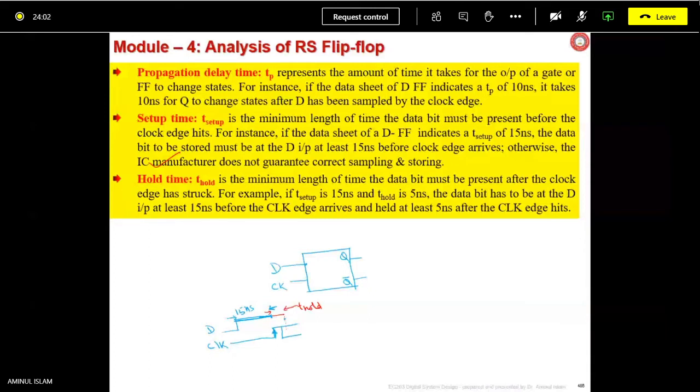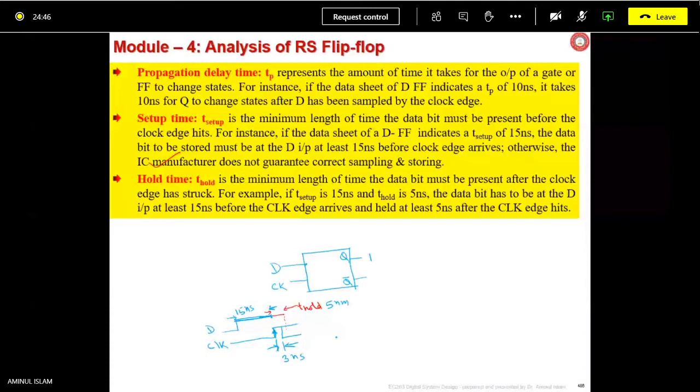That means the clock pulse from low to high is, suppose, 3 nanoseconds. The clock pulse applied here is only for 3 nanoseconds. So in this case, what will happen? The IC manufacturer doesn't guarantee that your Q will be high, which it should be here because we have applied D high. Is it understood, Busra? Yes, sir. Pratham? Yes, sir. Clear, okay.